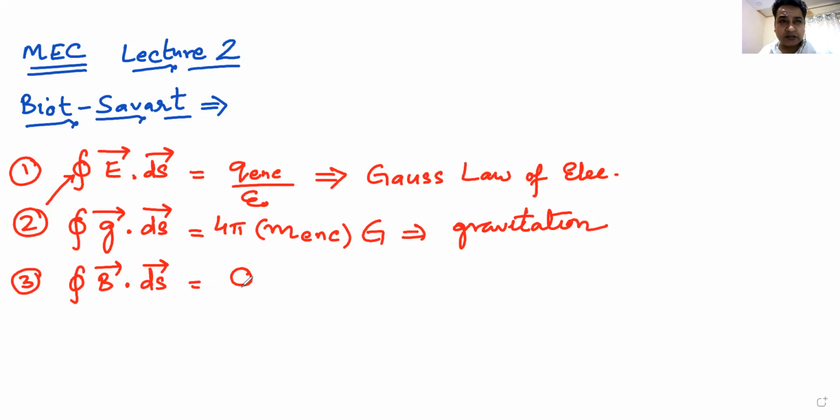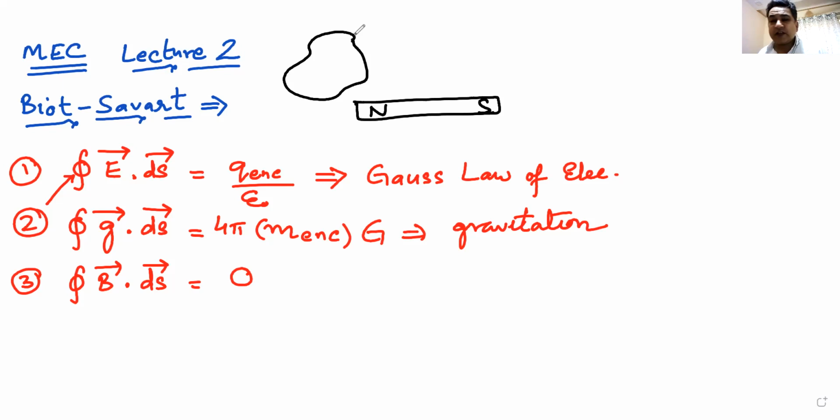If you have a magnet, it always has two poles. That is what, please try and understand. Magnet always has two poles. Now, this is the north pole and this is the south pole. Now, suppose I make a closed surface which does not have any pole of the magnet. The magnetic flux through this surface is going to be zero. Yes or no? Magnetic flux through the first surface is going to be zero because there is no pole enclosed.